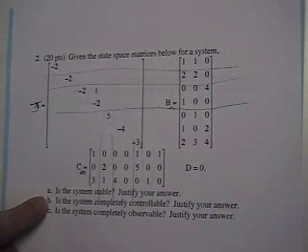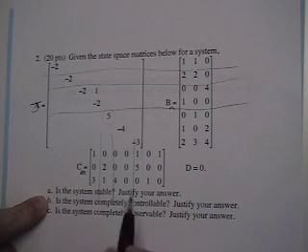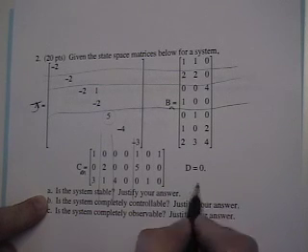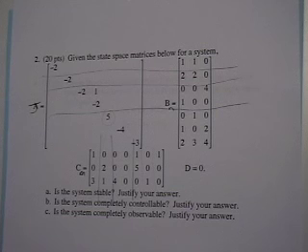Okay, so the first one is not stable. Justify your answer. Well, the eigenvalues are either positive or bigger than 1 in magnitude, so they're unstable. Part B, is the system completely controllable?